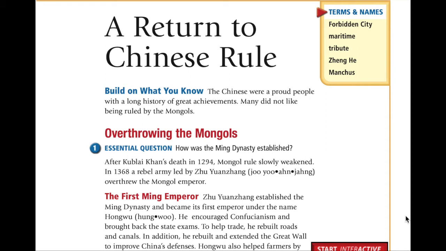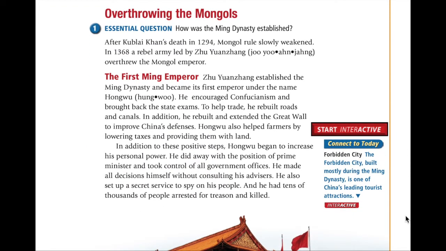After Kublai Khan's death in 1294, Mongol rule slowly weakened. In 1368, a rebel army led by Zhu Xuanzang overthrew the Mongol emperor. The first Ming emperor, Zhu Xuanzang, established the Ming Dynasty and became its first emperor under the name Hongwu.